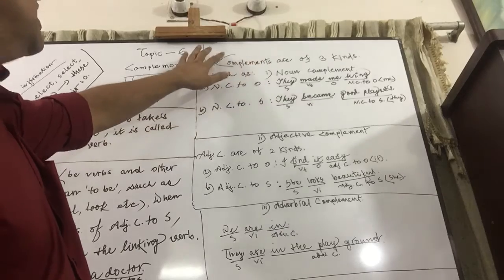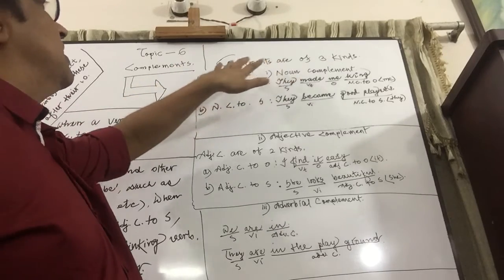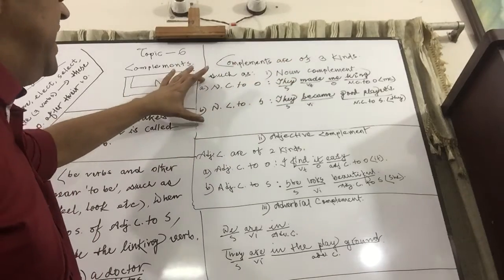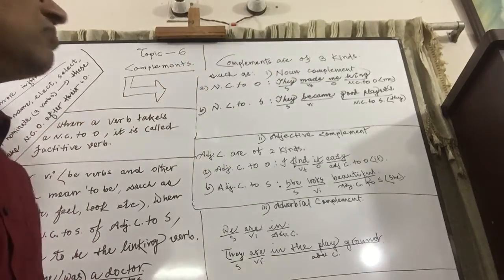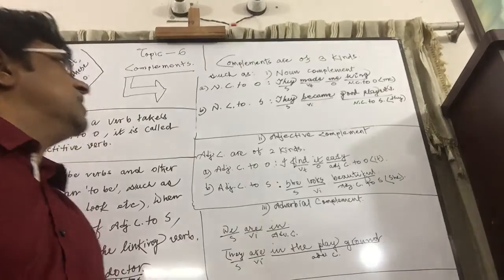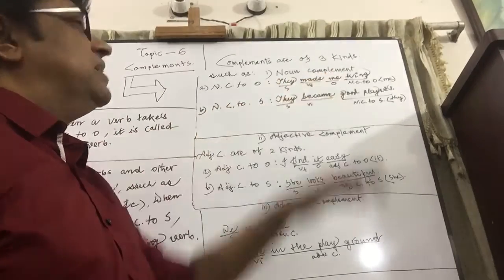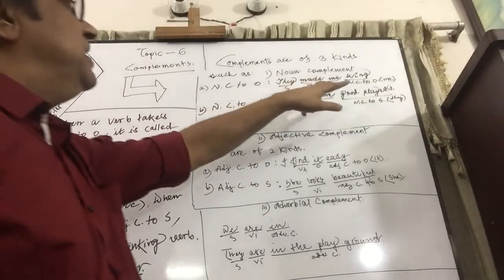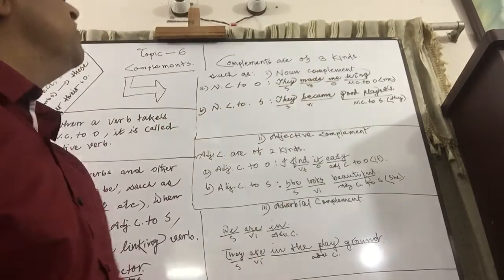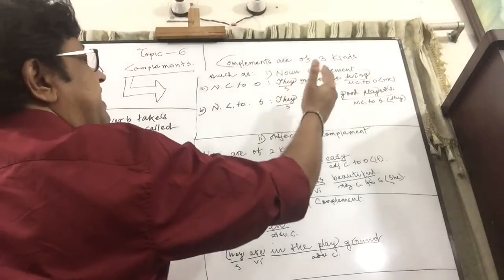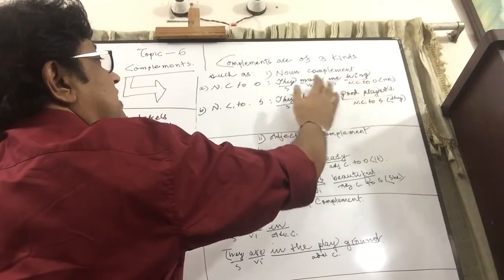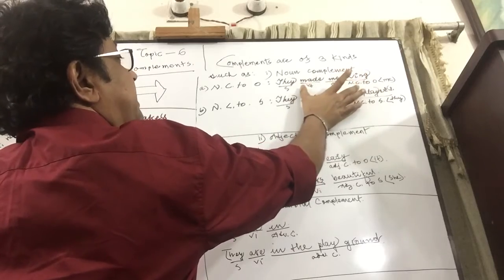First of all, kinds. Noun complements are of two kinds: noun complement to object and noun complement to subject. They made me captain. By giving some examples, it will be clear. They made me captain, here captain gives the complete sense of the predicate. Made me captain is the predicate here.